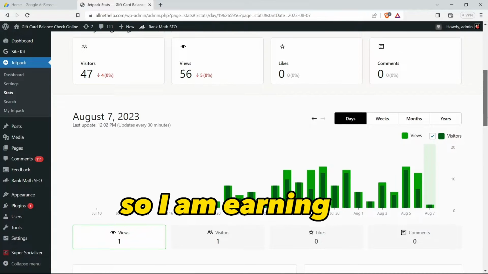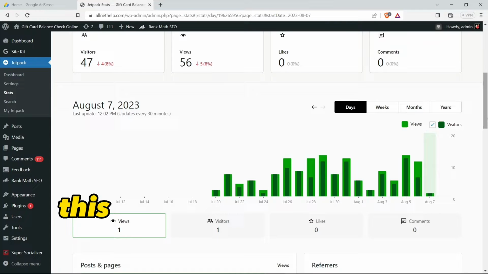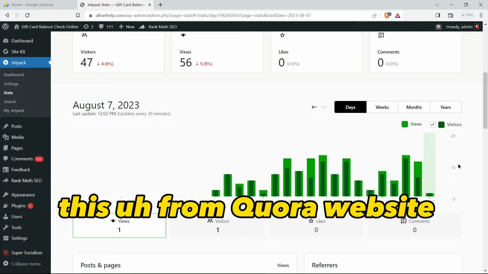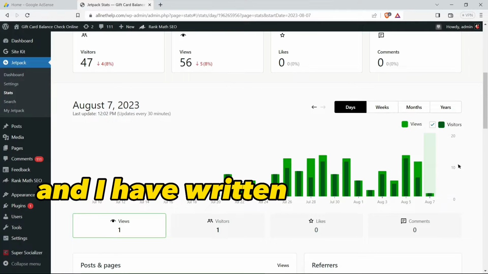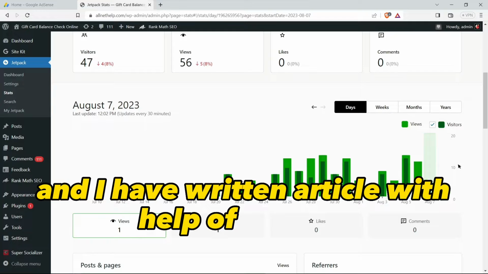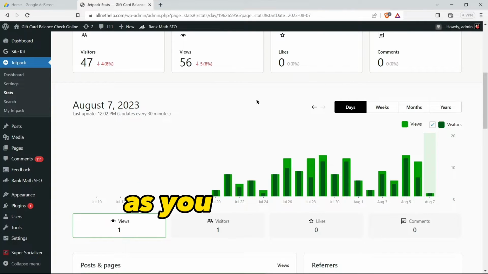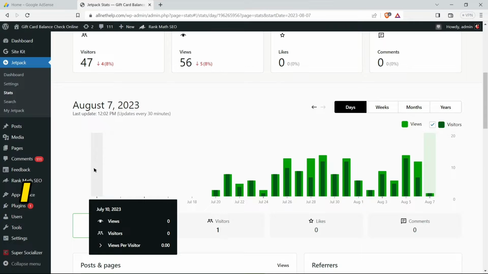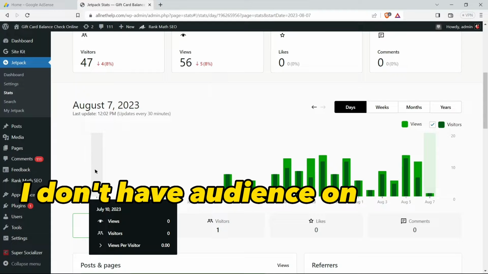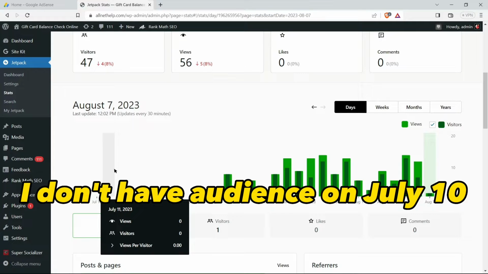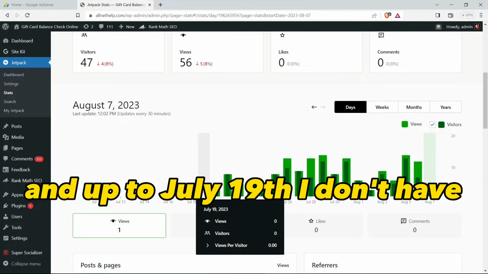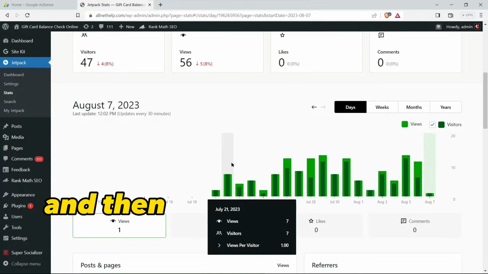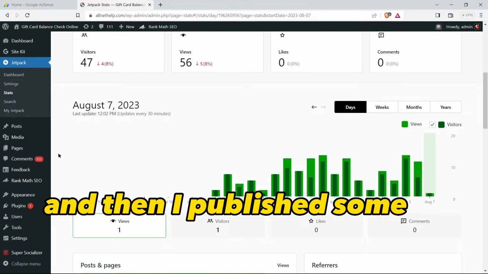So I am earning this from Quora website. You may have heard about Quora website, and I have written articles with the help of ChatGPT. You can see I don't have audience on July 10, then 11, and up to July 19. I don't have audience on my website.